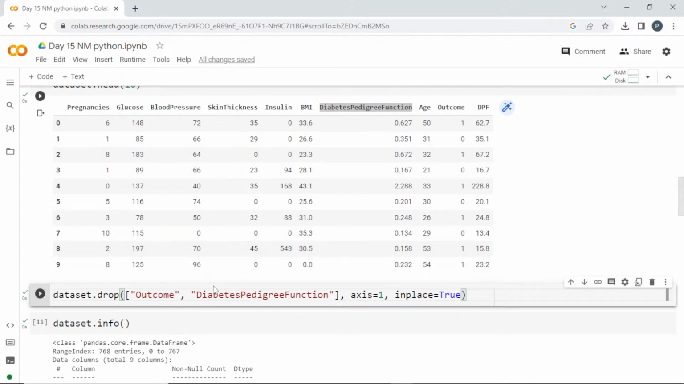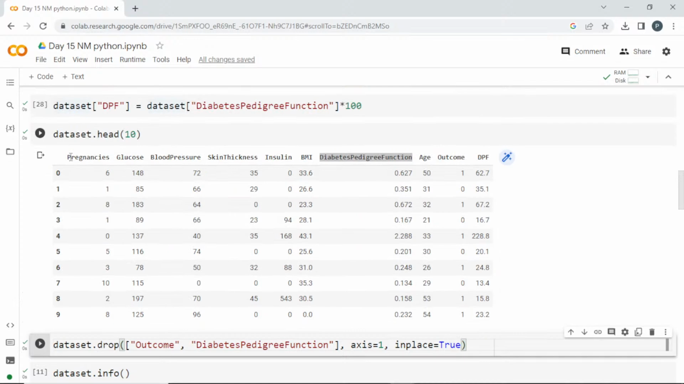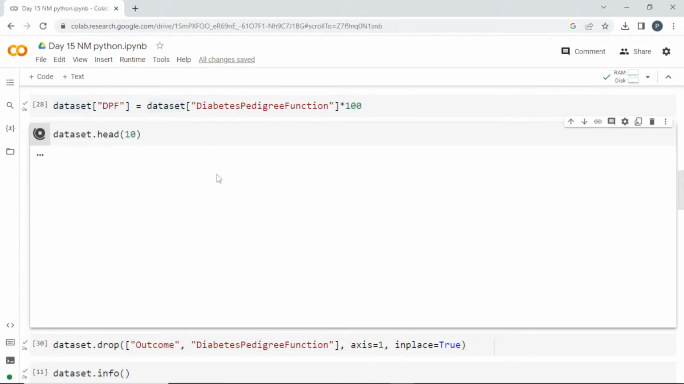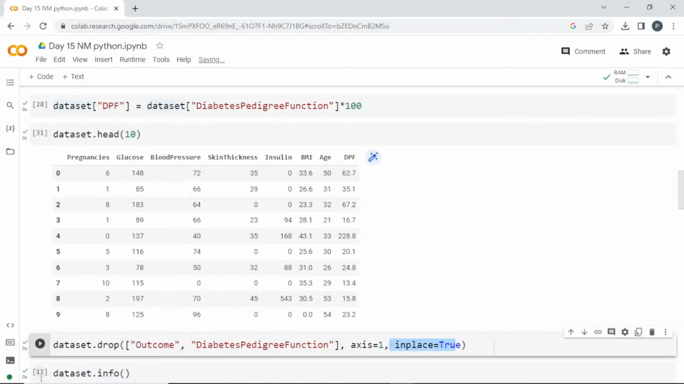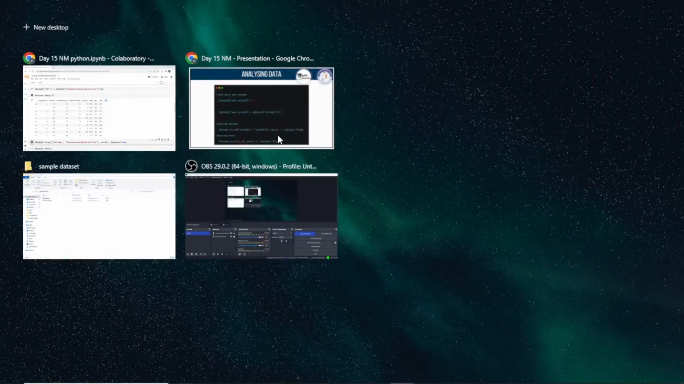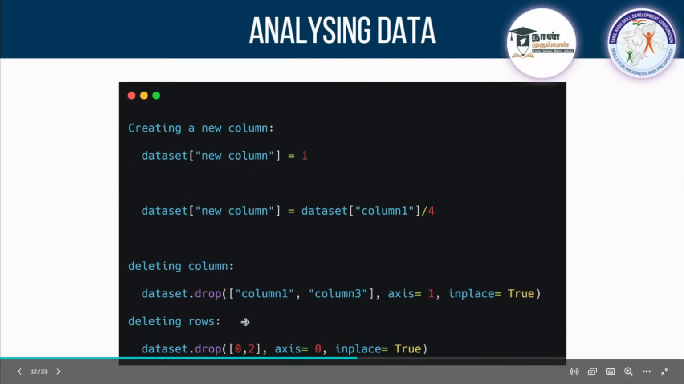Okay, and the assignment upload link will be there in the previous session. Now I'll run this head again. And these two columns have disappeared, right? Because we have used inplace equal to True, it has changed our dataset, and those columns have been removed entirely. This is how we can remove a column.